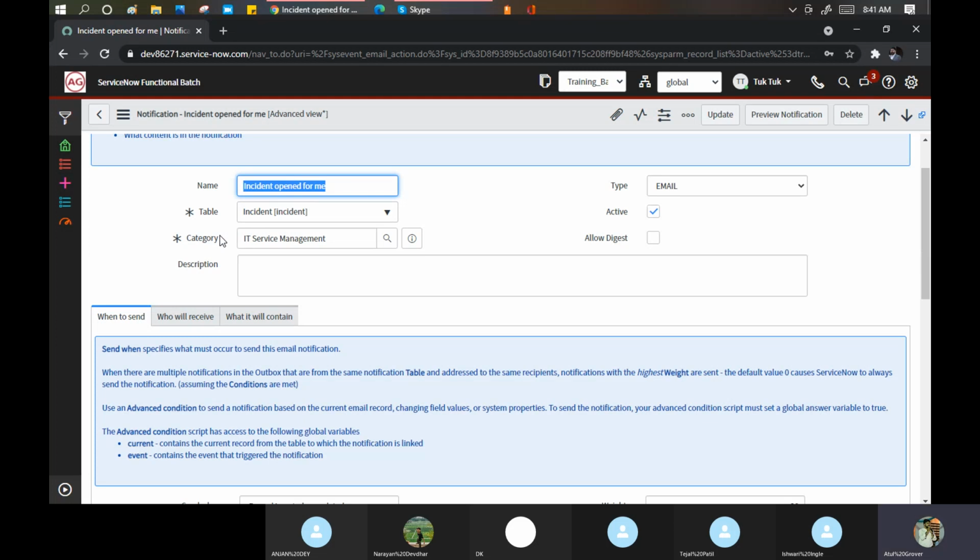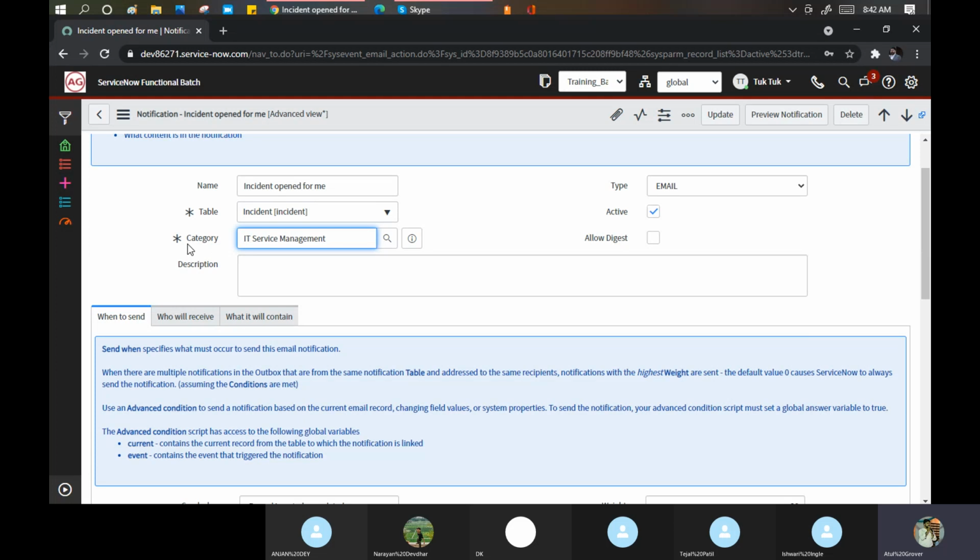Category is important because it is required to understand or to differentiate the email category. Now, if I want to send an email to my infra team for some CMDB part, that is not the ITSM part category. That is my ITOM category kind of stuff.